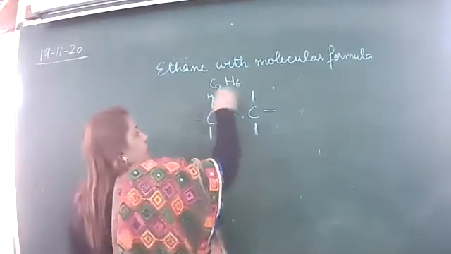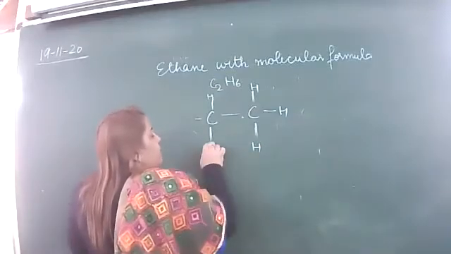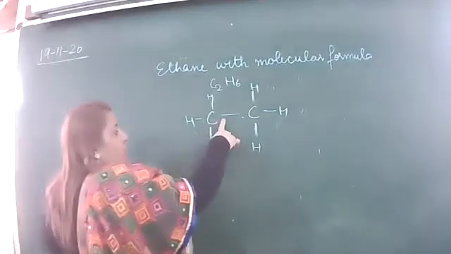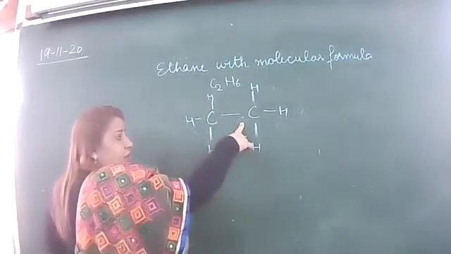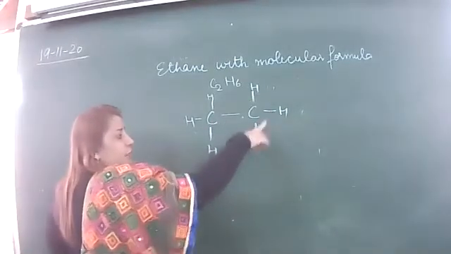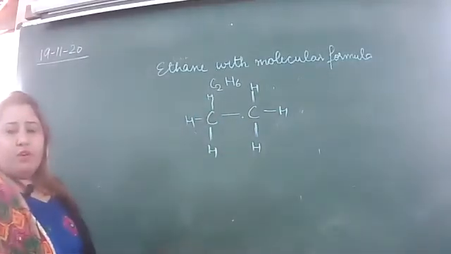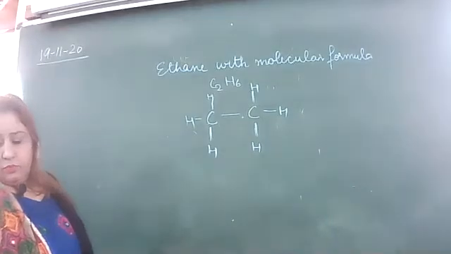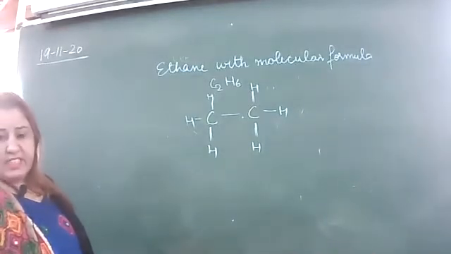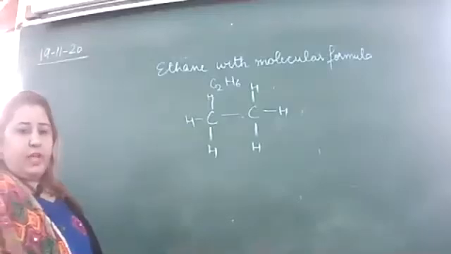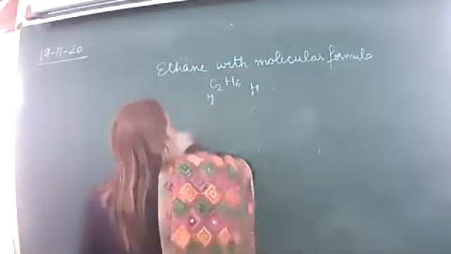Riddhi, look carefully. Covalent bonds means sharing of electrons. Right? 1, here it is sharing. Right? 2, 3, 4, 5, 6, 7. How many covalent bonds are here? 7. Is it clear? Riddhi, clear? Okay, fine. By this we can calculate.